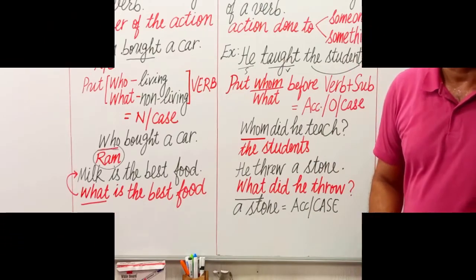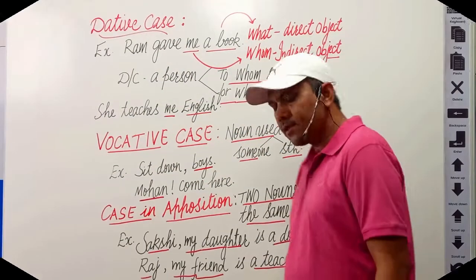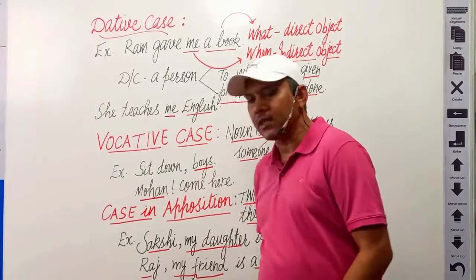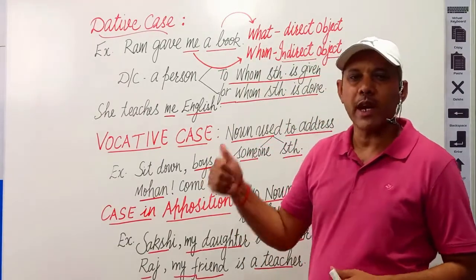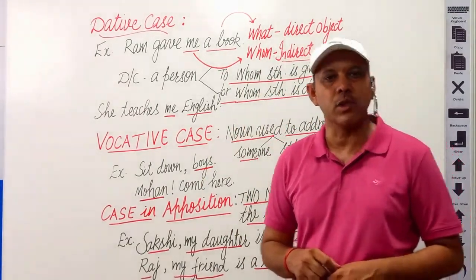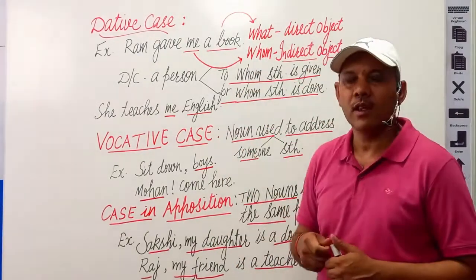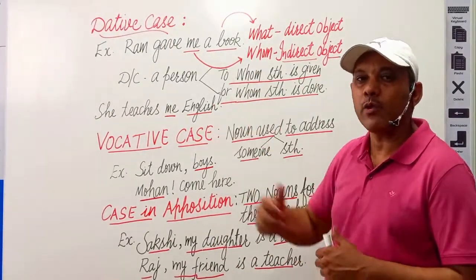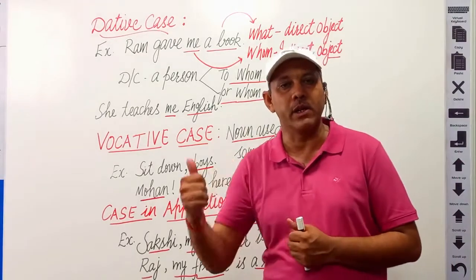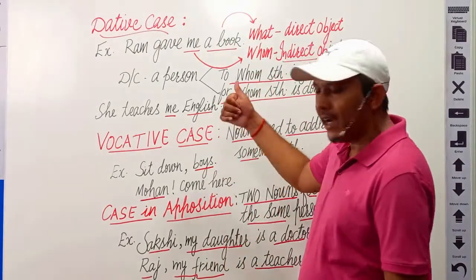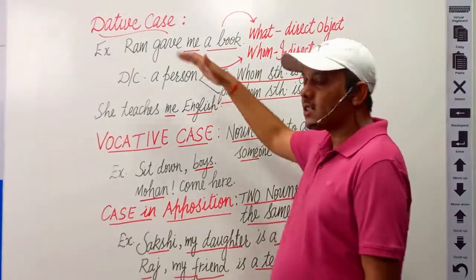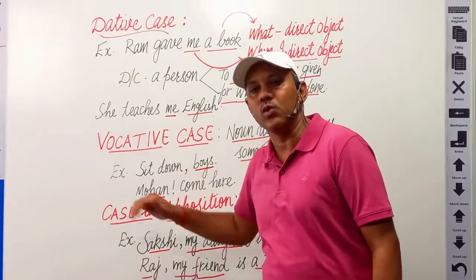Students, we have already discussed subjective and objective cases of nouns, or you can say nominative and accusative cases of noun, in the previous video, and now we are going to discuss the other cases of nouns.